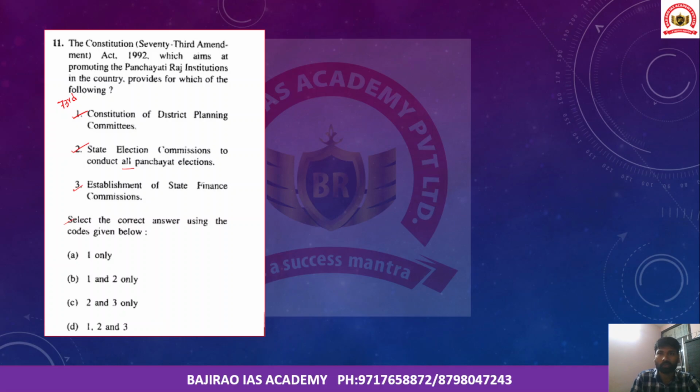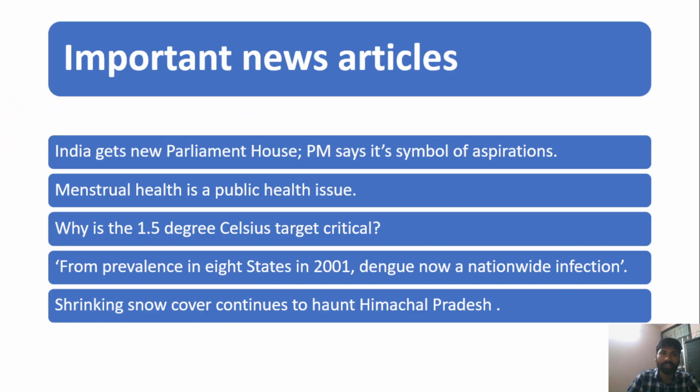So this is the practice question for tomorrow, and here is the list of important news articles for today's discussion. The first article is: India gets new Parliament House, Prime Minister says it's a symbol of aspirations. We all know that as part of the Central Vista project, the central government has constructed a new parliament building, and it is important to understand why there is a need to construct a new parliament building and what are the features of this parliament building.